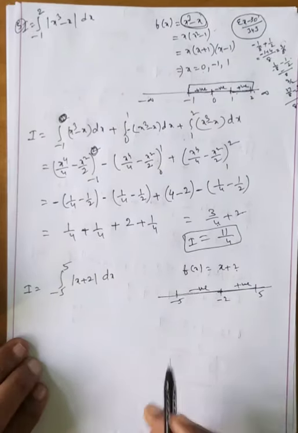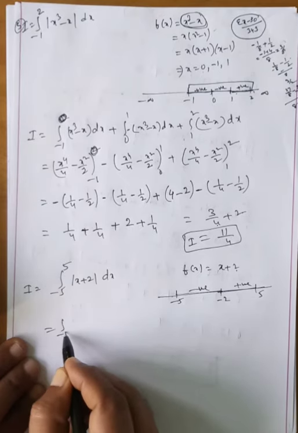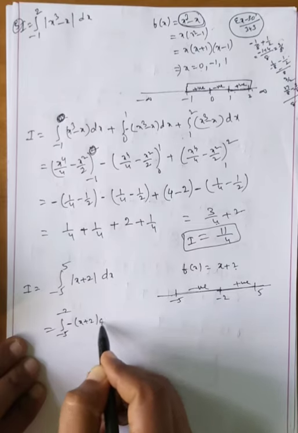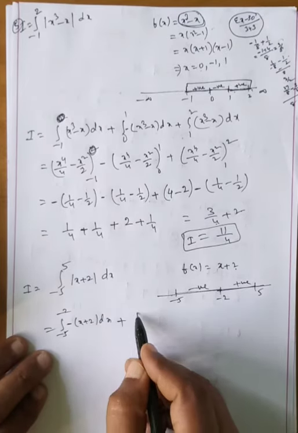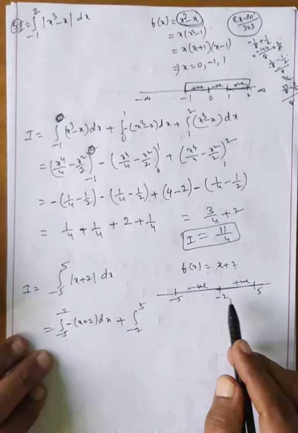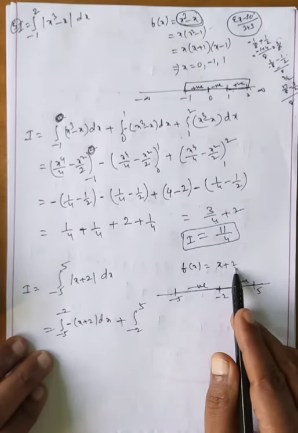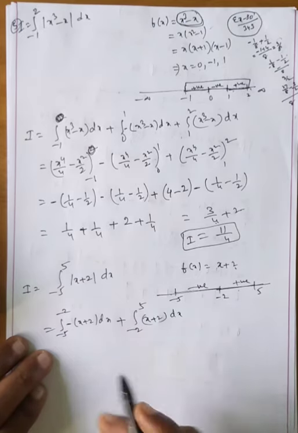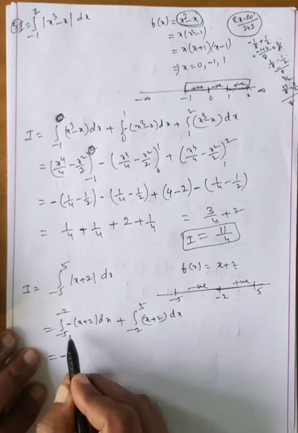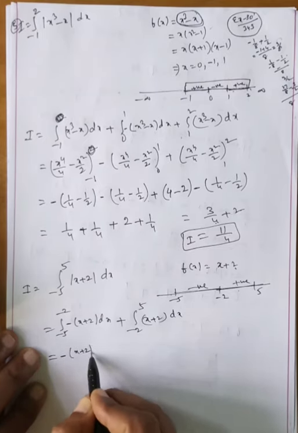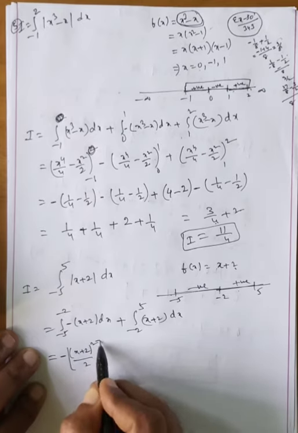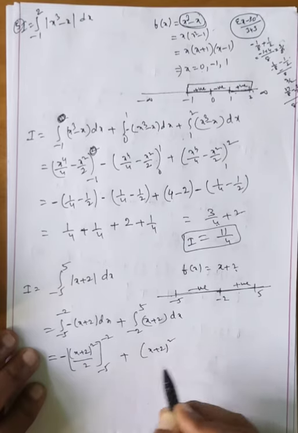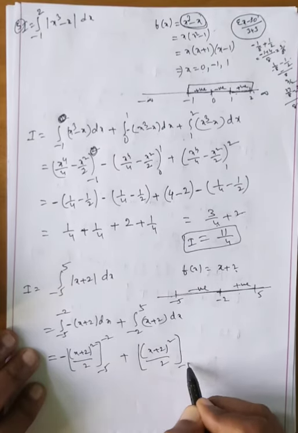Now here minus 5 to minus 2, minus 5 to minus 2. Here negative. Minus of x plus 2 dx, plus minus 2 to 5. What happened? Minus 2 to 5, we will take minus 1 plus 2, 100% positive, means x plus 2 dx. Okay, my dear students. Now what happened in this one? Minus integral of x plus 2 means x plus 2 whole square by 2, limits minus 5 to minus 2, plus x plus 2 whole square by 2, limits minus 2 to 5.